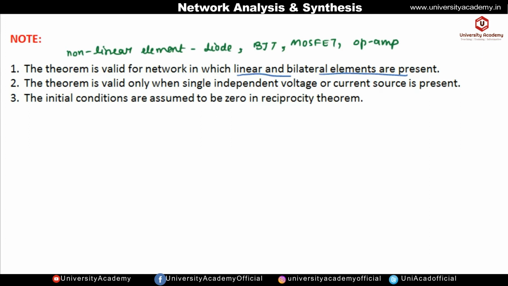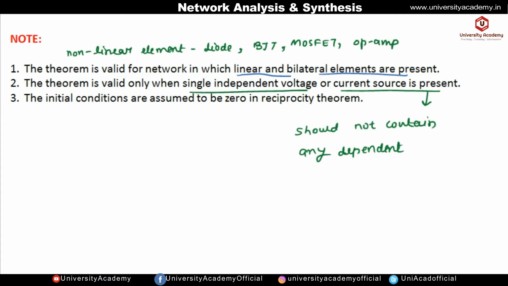Now this theorem is only valid when a single independent voltage source or current source is present. It means the network should not contain any dependent source. If dependent sources are present in the network, then also the theorem will not be applicable. And the last important point is that the initial conditions are assumed to be zero in the reciprocity theorem.